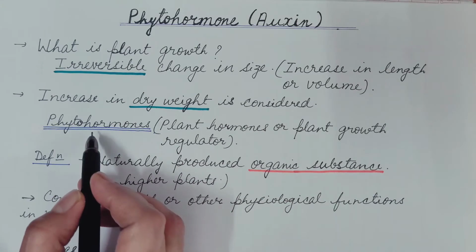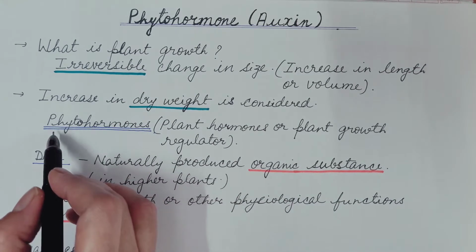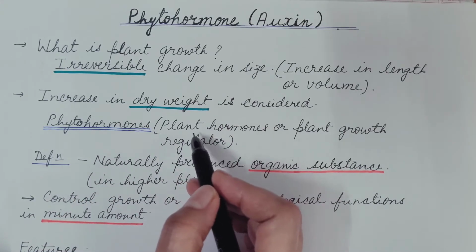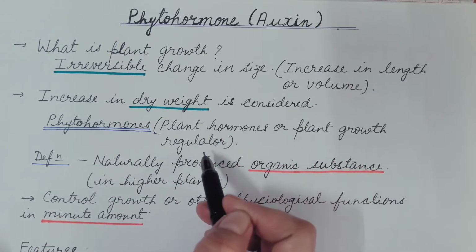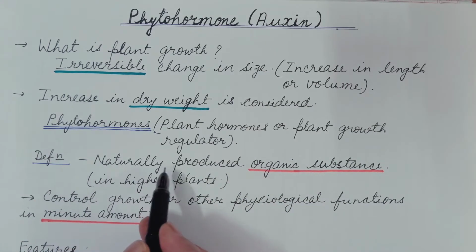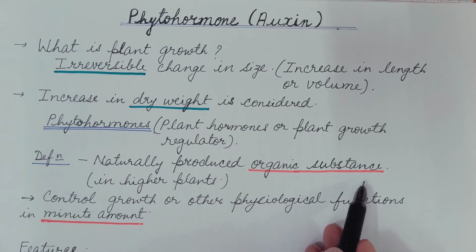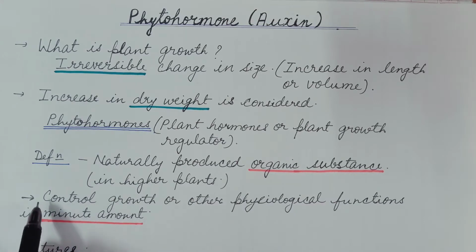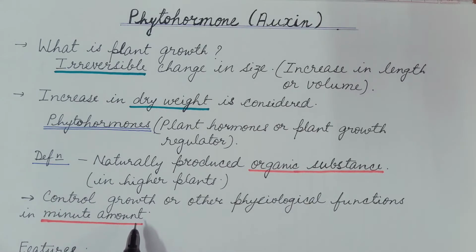So how is plant growth controlled? These are controlled or regulated by phytohormones, which are also known as plant hormones or plant growth regulators. Let us see its definition. These plant hormones are naturally produced organic substances and these are produced in higher plants. These control the growth or physiological functions in minute amounts. That means in order to control the growth or physiological functions, a small amount of phytohormones is required.